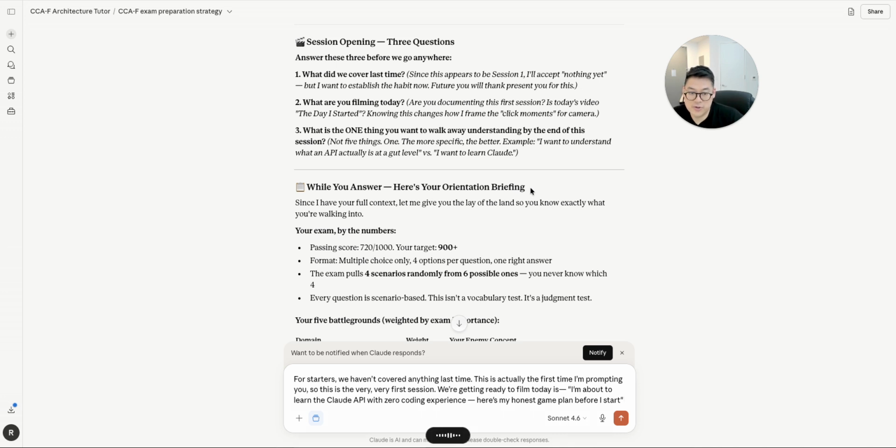I want to understand what an API actually is so I can get started on the API curriculum, because I have absolutely no clue what an agent skill is, what APIs are. I've never written a line of code. What is Claude Code? What is an MCP, or how to even put one together? So this is the very first session. I want to get started. I want to start completing the curriculum, but what is the context that I need to know before I can even start the curriculum?